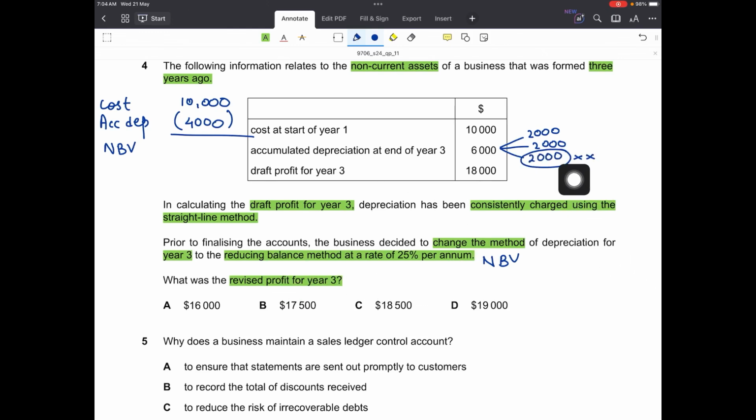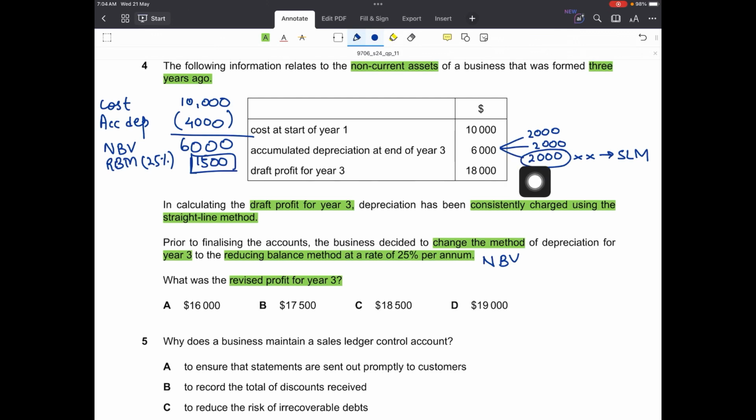So this depreciation won't be counted as it was calculated using the straight line method, and in year 3 I want to shift towards reducing balance, so only 4,000 of accumulated depreciation will be subtracted from the cost. This will give me a net book value of 6,000, and on this I will apply the reducing balance method of 25%. So 6,000 into 25% would be 1,500 of depreciation charge.